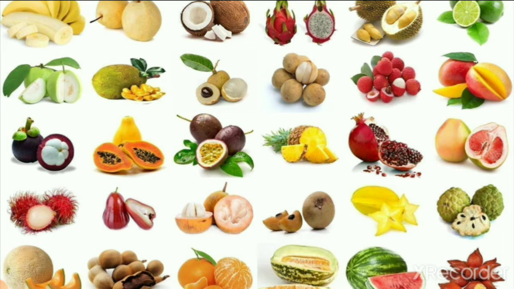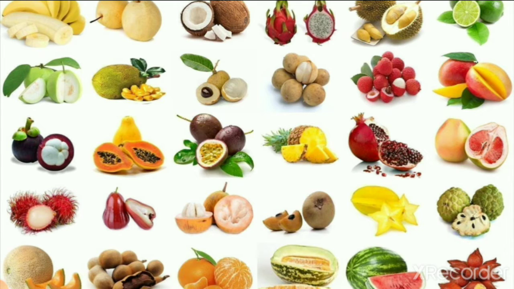So here you can see the picture of fruits. So which fruits can you see here? We also revise this lesson with one activity about fruits and the spelling of fruits, right? So here you can see which fruits we get from plant. All fruits we get from plant.